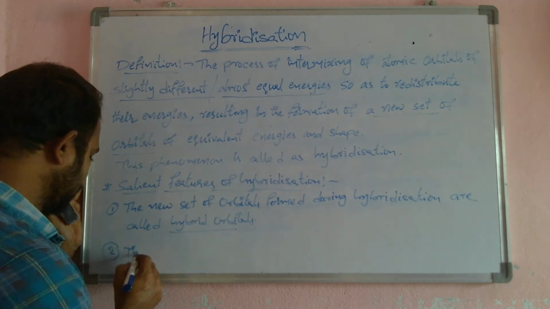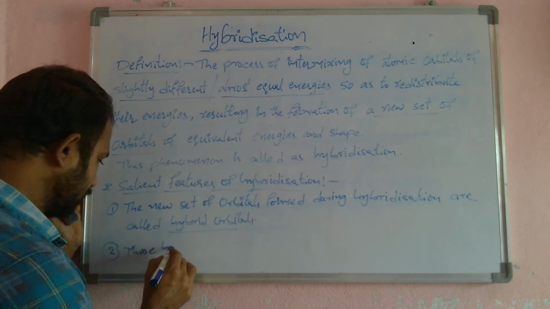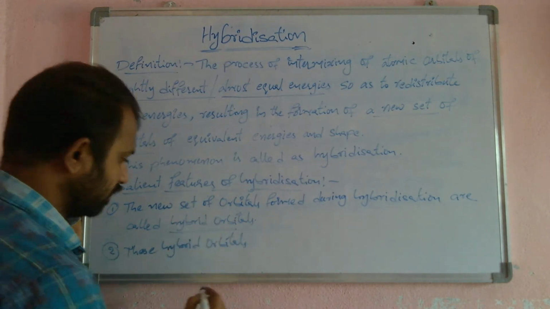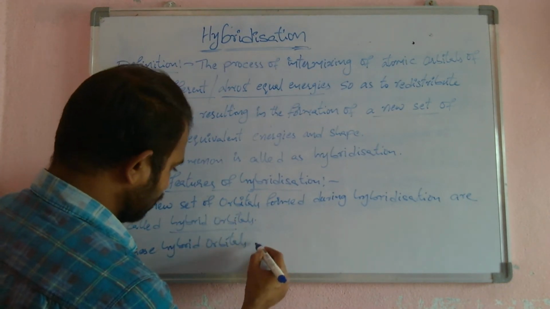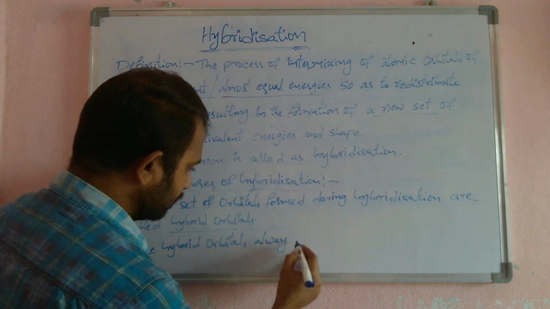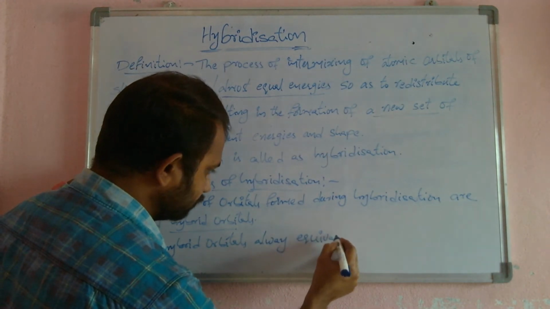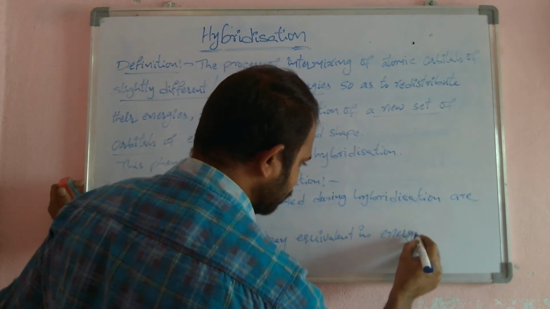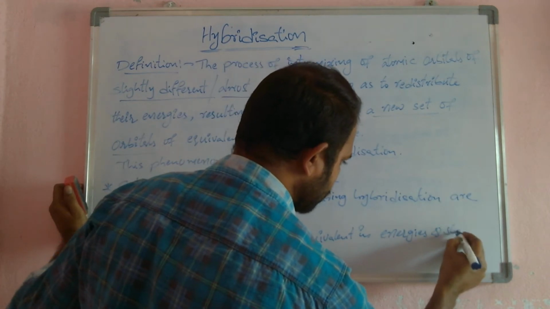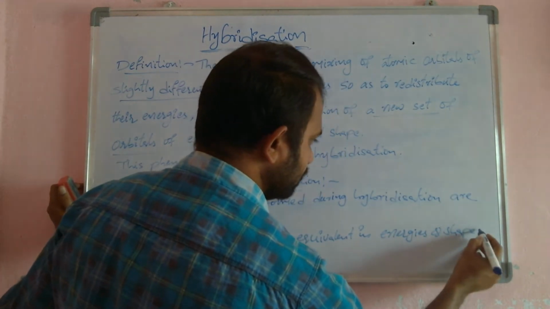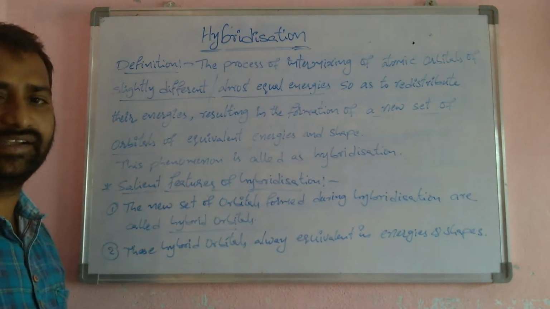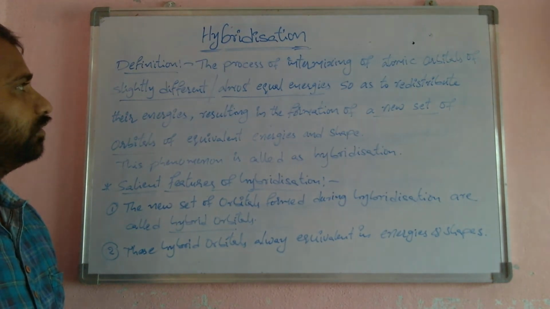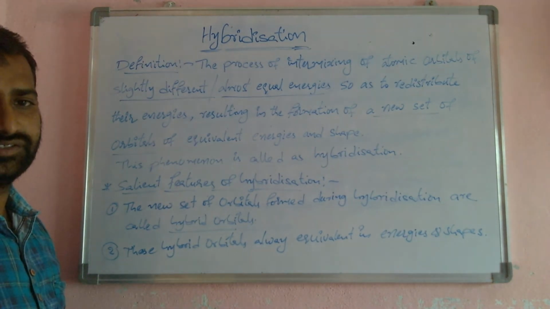Next, the second salient feature. These hybrid orbitals are always equivalent in energies and shape. To continue our class, all of you take a screenshot.